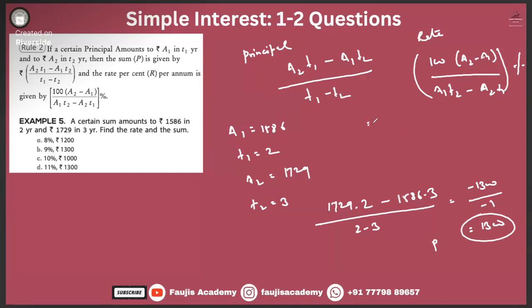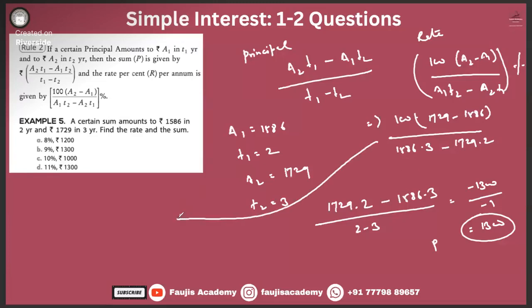Similarly, substitute the values for the rate: 100 into (A2 minus A1), which is 1729 minus 1586, that is 143, divided by A1 T2 minus A2 T1, that is 1586 into 3 minus 1729 into 2, which is basically 1300. Which will essentially give you 11%.